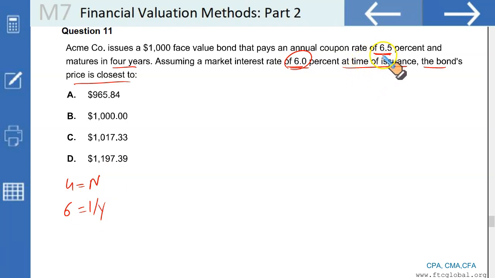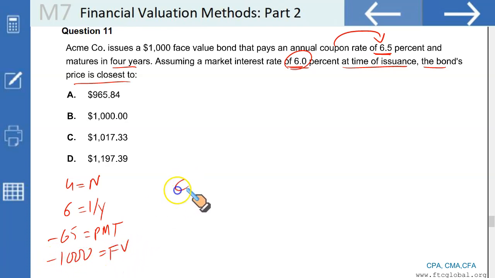The payments, remember, are 6.5%. Remember, the coupon rate is used for payment and the market rate is used for discounting. 6.5% of 1000 gives you $65, negative. That's your PMT. And the face value is negative 1000. Once you are done, simply press CPT followed by PV. You will get the present value, the exact match.